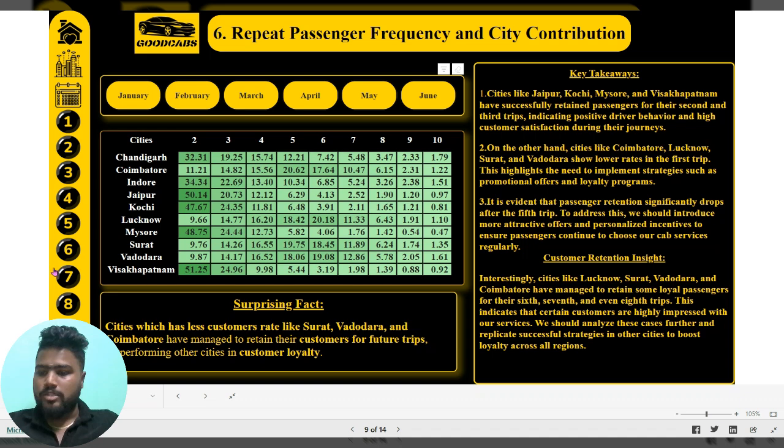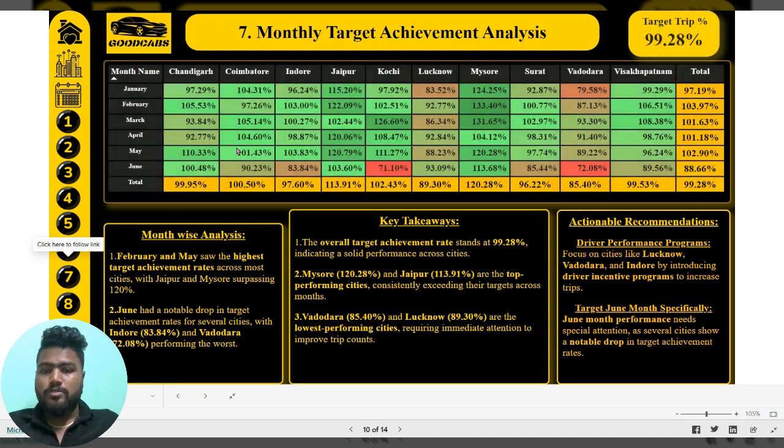We will go to the seventh one, monthly target achievement analysis. This is based on the monthly target. We have a target in our company in which the total target achieved is 99.28 percent, which is nice. But in many cities it's not up to the mark, at 89 and 85 percent. We also achieved 100 and 113 percent in Jaipur, and Mysore performed well. That's great.